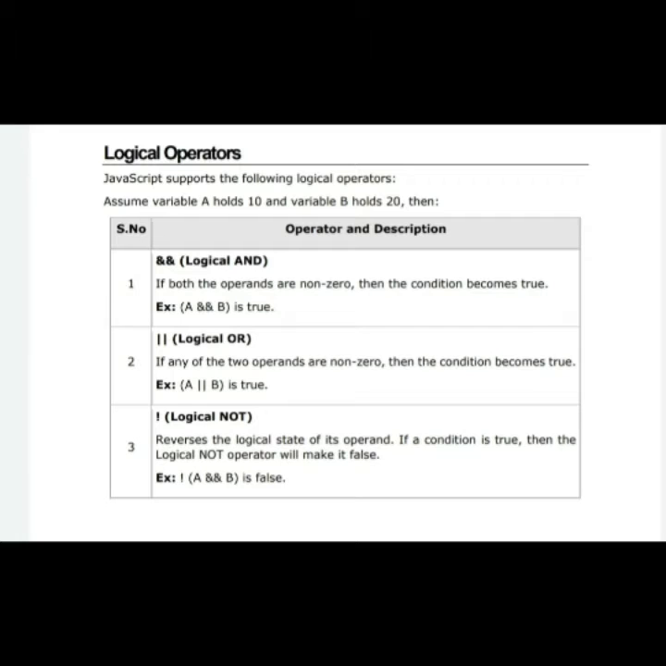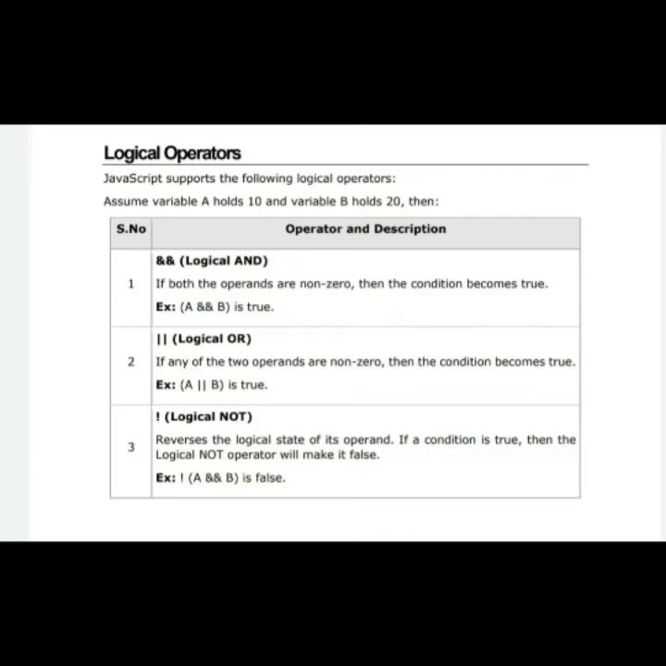Next, logical operators. Logical operators work with boolean values and return the answer in the form of true or false, when we are using these operators to compare conditions. For example, here variable A holds 10 and variable B holds 20. And then we can see the output.